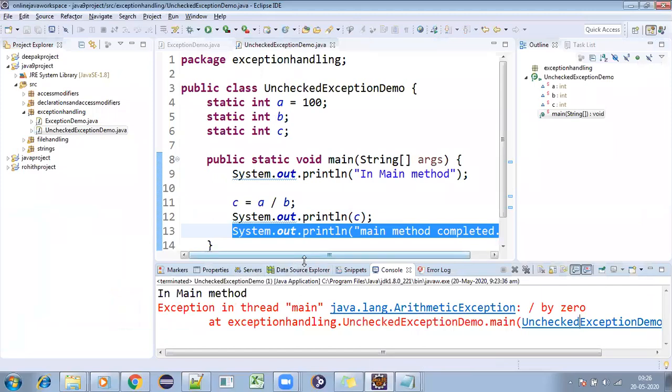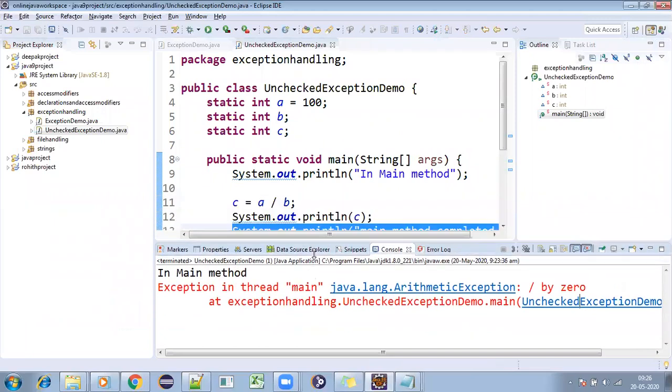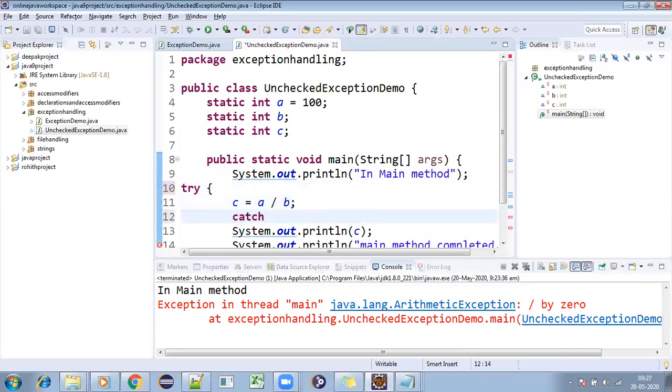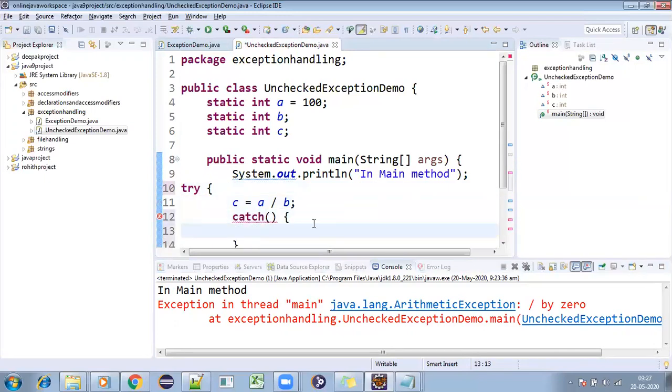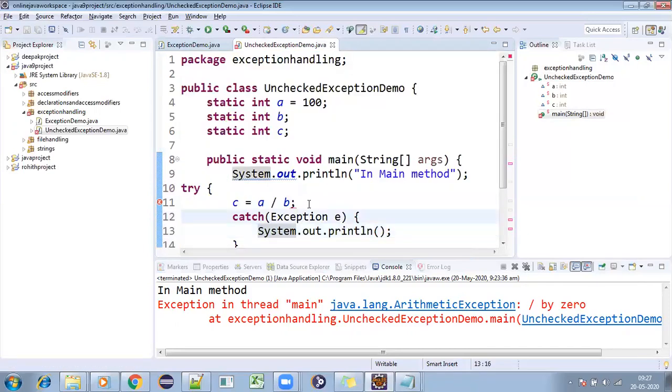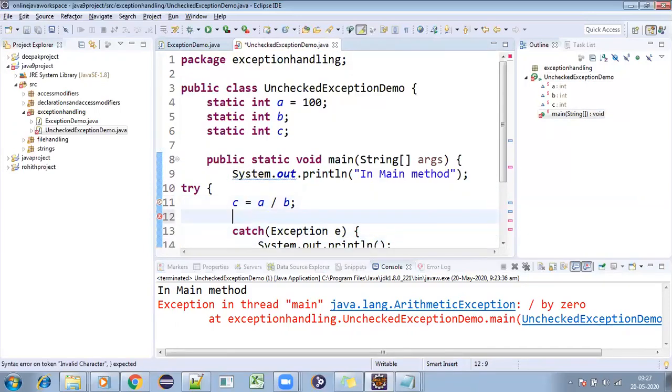So if I want to get that main method completed, then what do I need to do? Then here I need to handle my code with try catch blocks like this. Try catch. In the catch, you need to handle some exception. So exception is something like this. I'll tell you what exactly you need to give in that. So for now, you can say that.